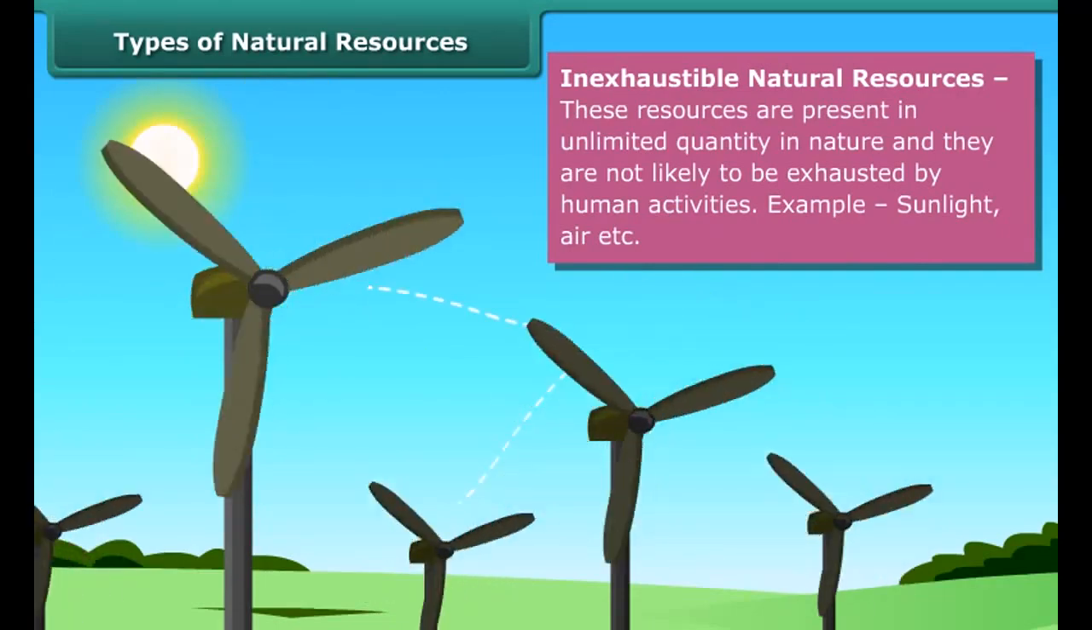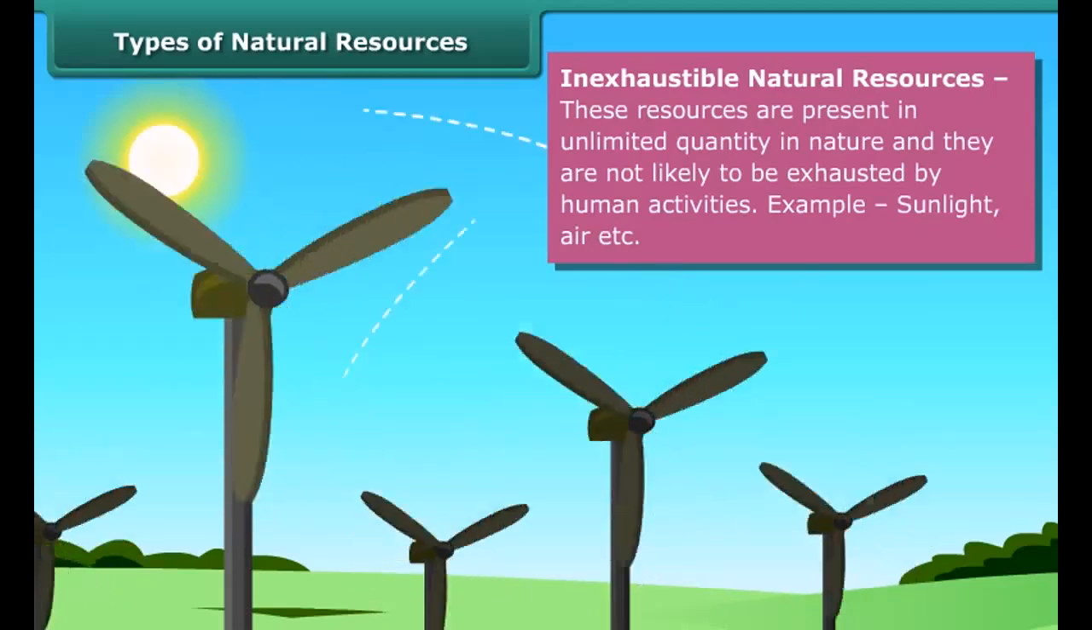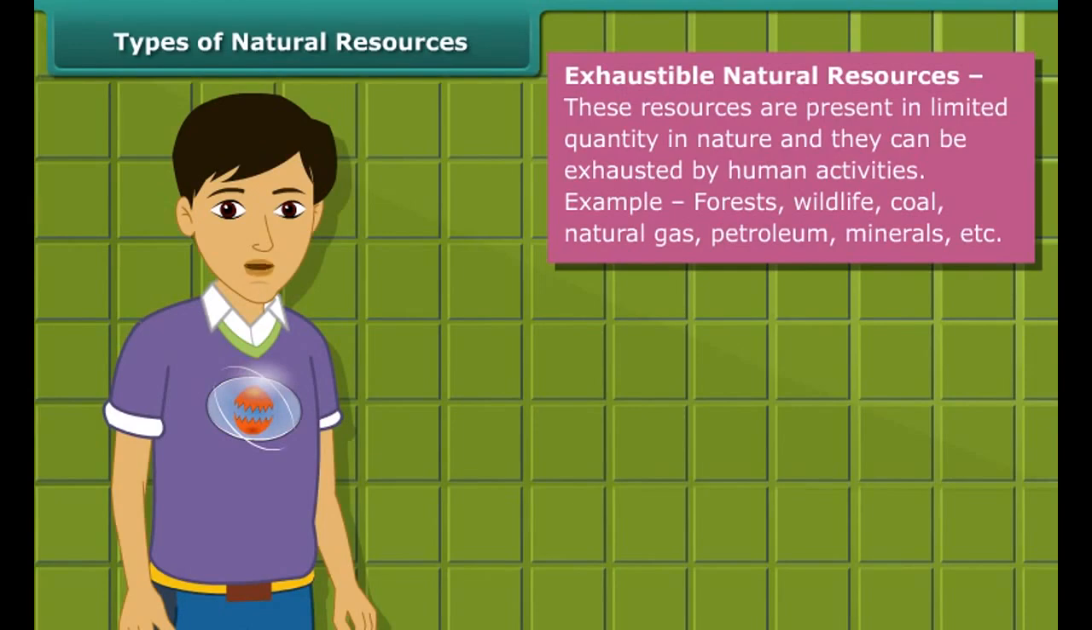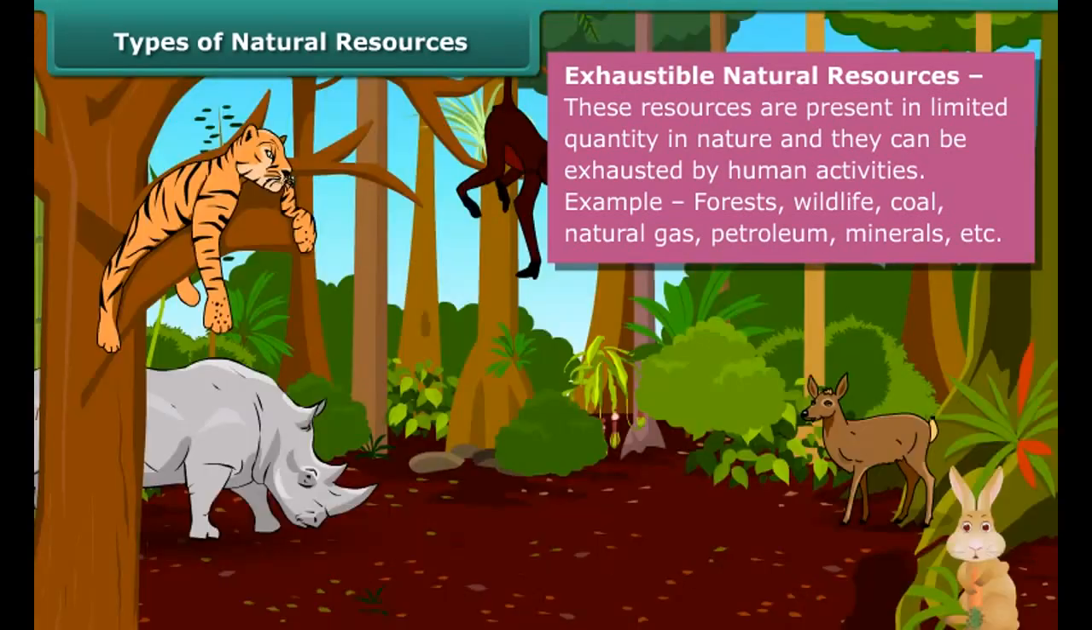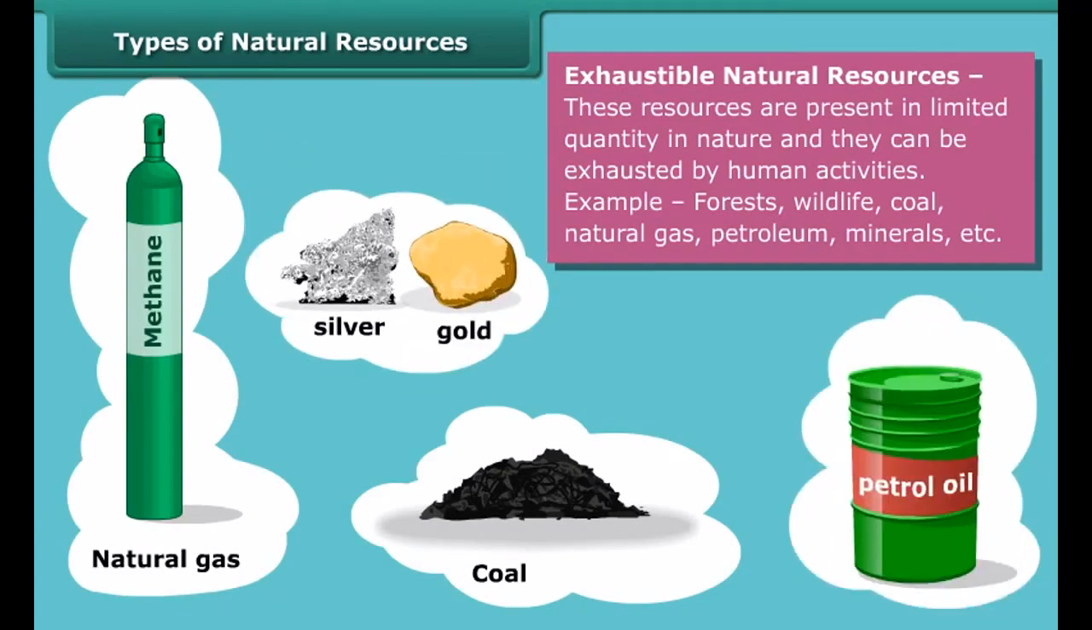Sunlight and air are examples of such resources. On the other side, the amount of exhaustible resources is limited and they can be exhausted by human activities and consumption. Forests, wildlife, coal, natural gas, petroleum, minerals are the examples of these resources.